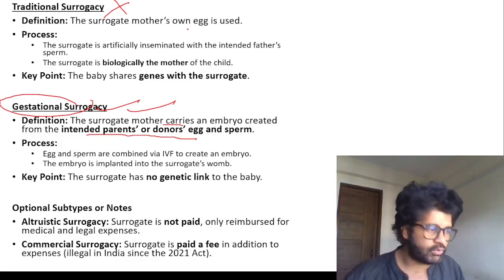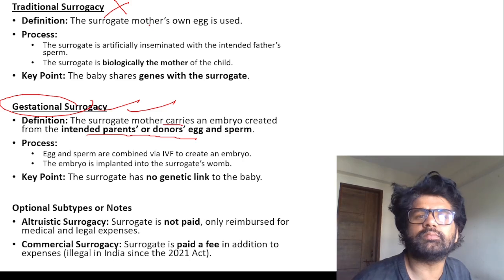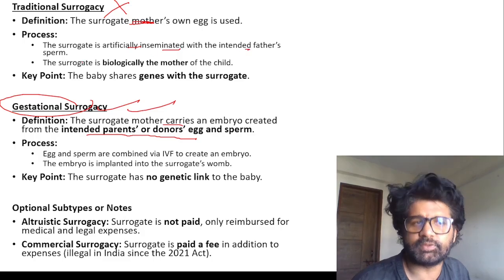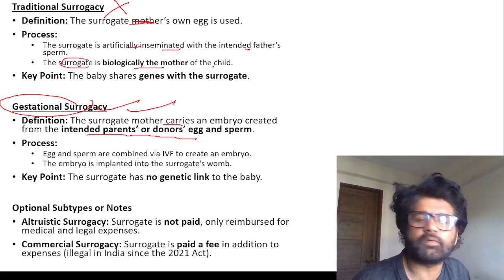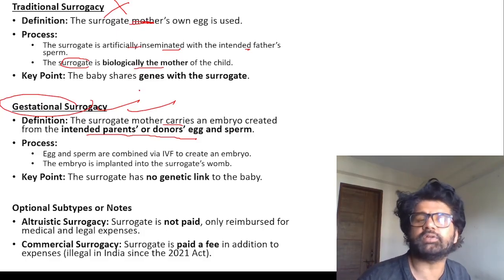In traditional surrogacy, the surrogate mother's own egg is used. The surrogate is artificially inseminated with the intended father's sperm. The surrogate is biologically the mother of the child. So this baby shares genes with the surrogate. In the case of gestation, she does not. So traditional surrogacy is not allowed in India.